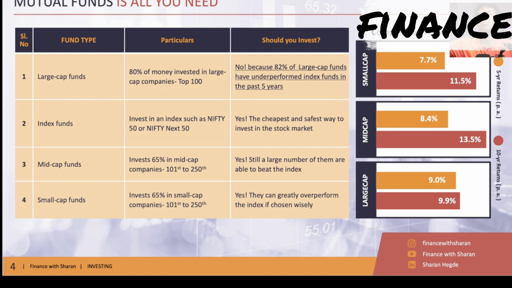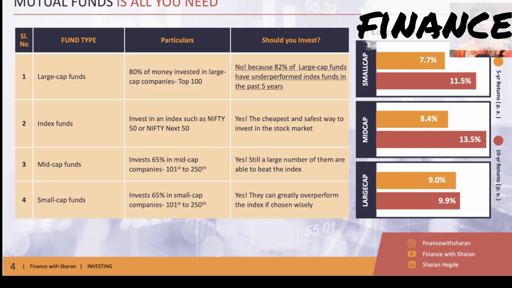As the country becomes more and more developed, it becomes more and more difficult for actively managed funds to beat the index. Now in India today, large cap funds have already crossed that era where they are able to beat the index. So now avoid large cap funds. Mid cap funds and small cap funds are still able to beat their respective indexes because they are smaller companies and India is a fast growing economy. So there is still ample scope for medium sized and small sized companies to beat their index. That is why it's still a good idea to invest in mid cap and small cap actively managed funds in India. But large cap funds have already crossed that era. So avoid it. In fact, see, because it's a very small number of companies, right?